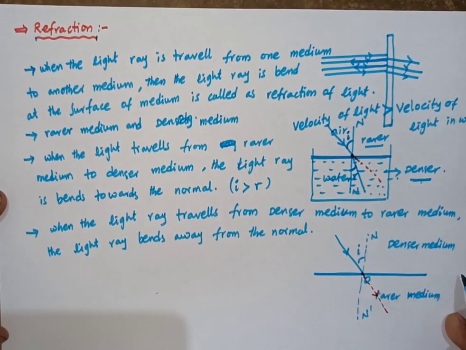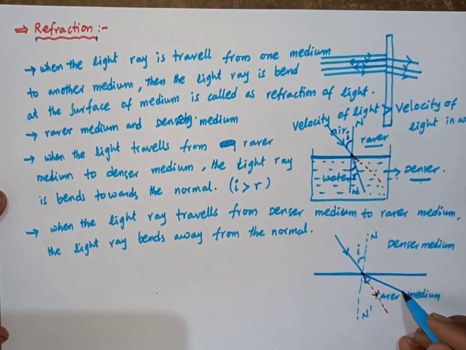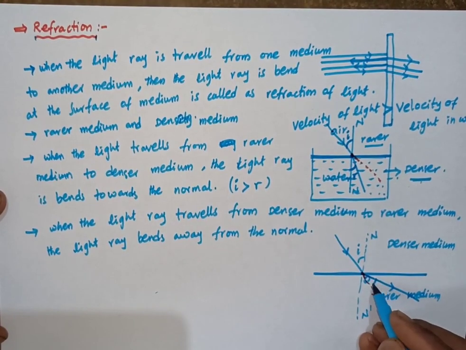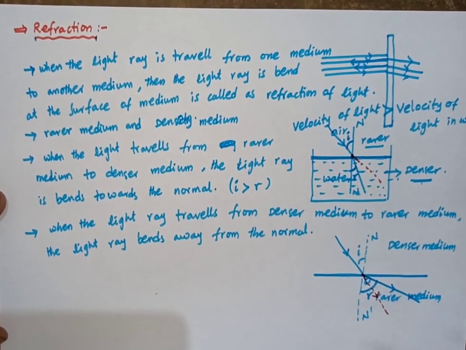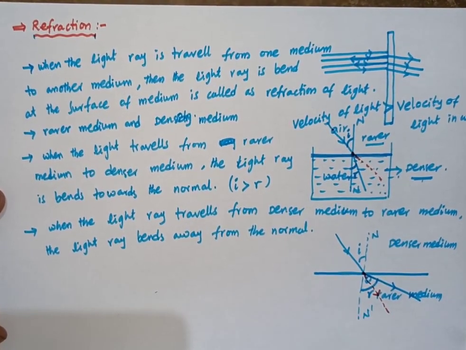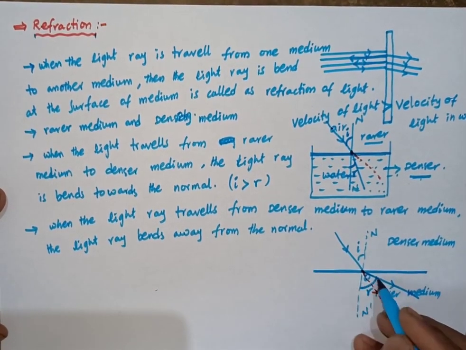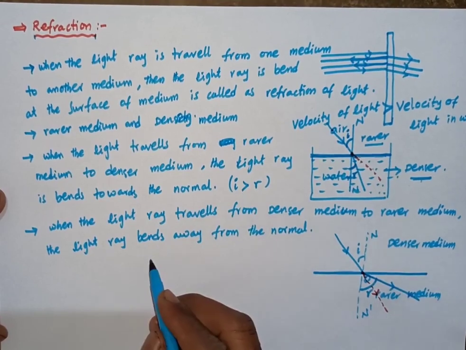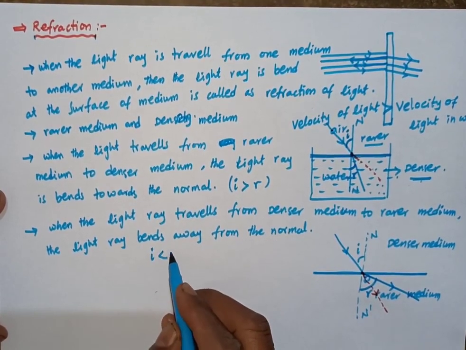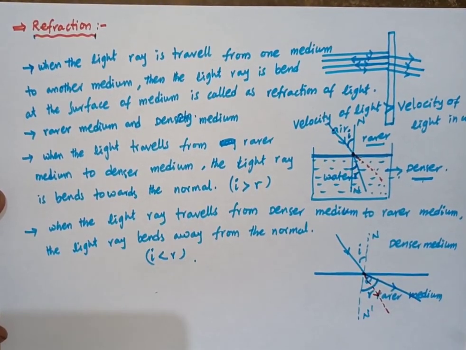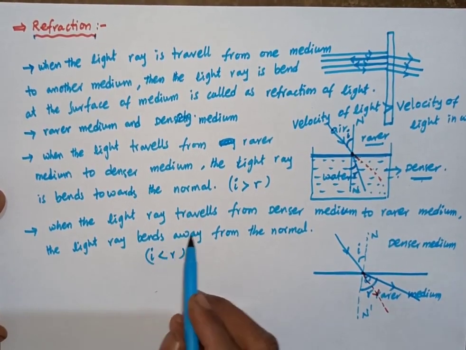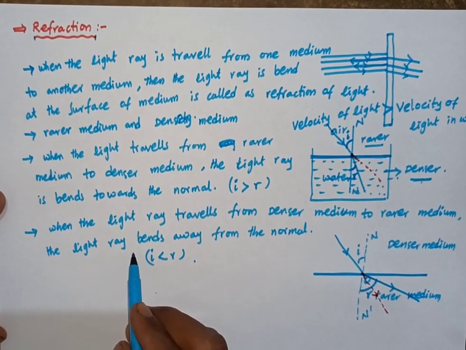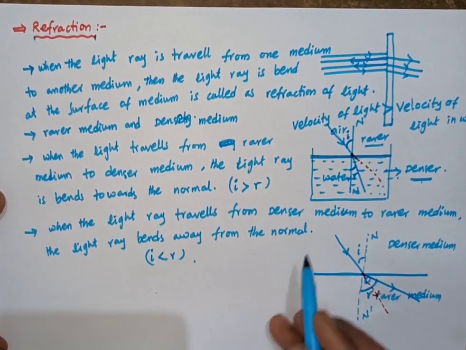But from denser medium to rarer medium, what happens? The light bends away from the normal. Here, the angle I is less than R. When the light travels from denser medium to rarer medium, the light ray bends away from the normal.